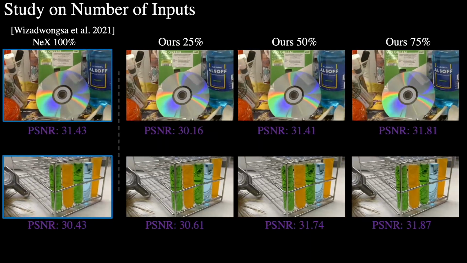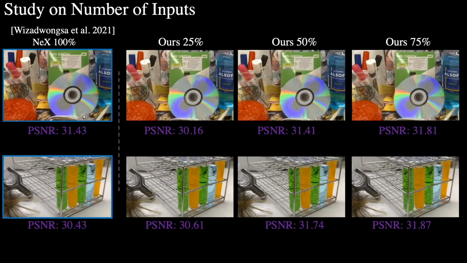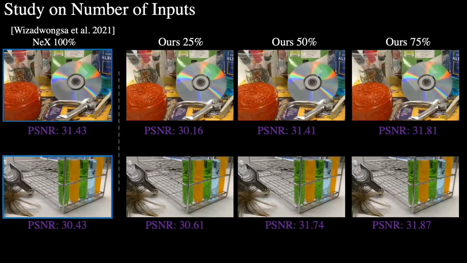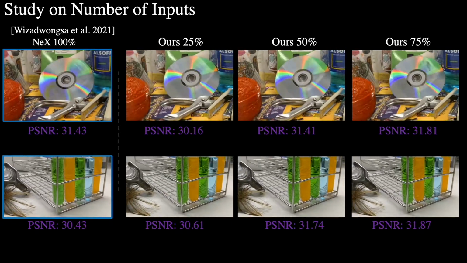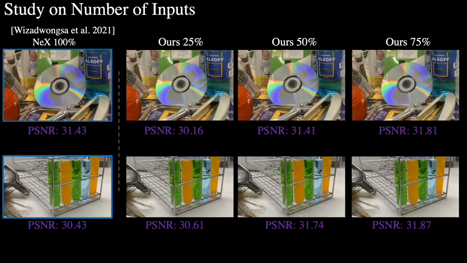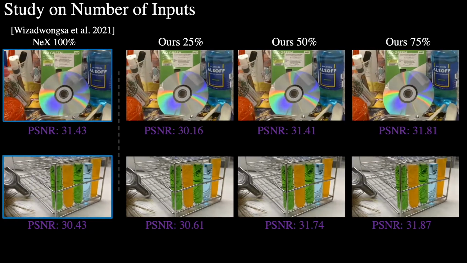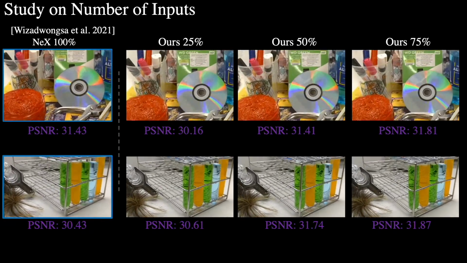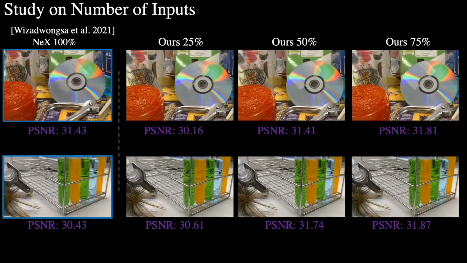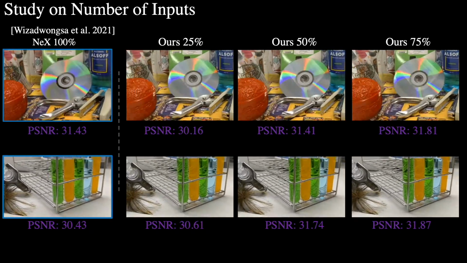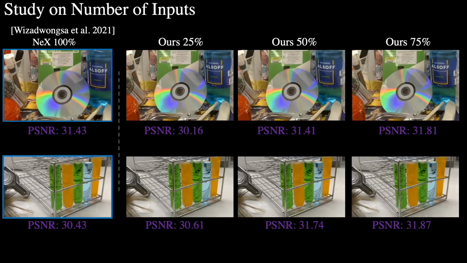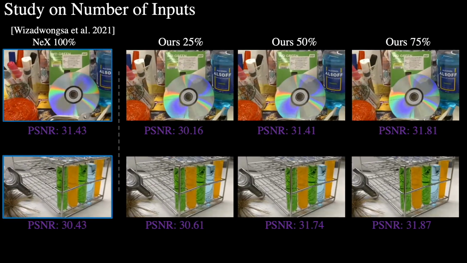To understand how the number of input views affects the novel view synthesis result, we train our model on fewer images. We use 75%, 50%, and 25% of the original data for the experiment. Although the input images are dramatically decreased, our method still generates high-quality results. Note that even with fewer input images for CD and lab scenes, our results are still comparable with or even better than NEX with the full number of inputs in the above challenging scenes.